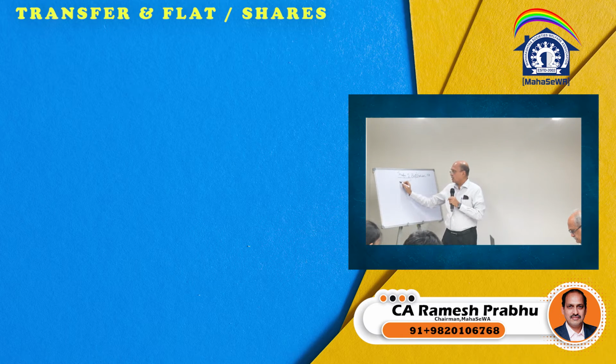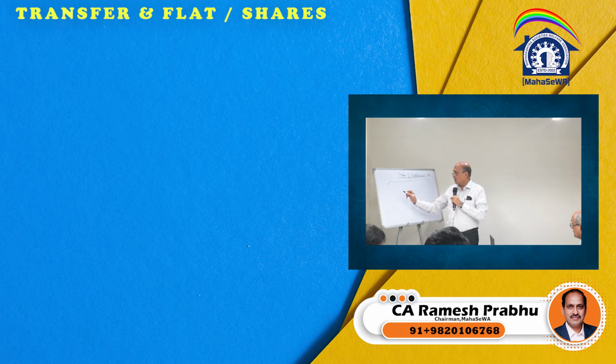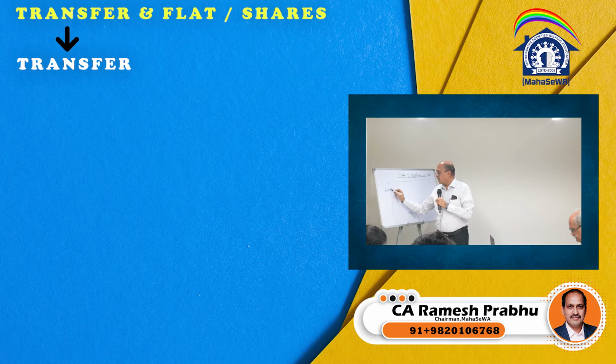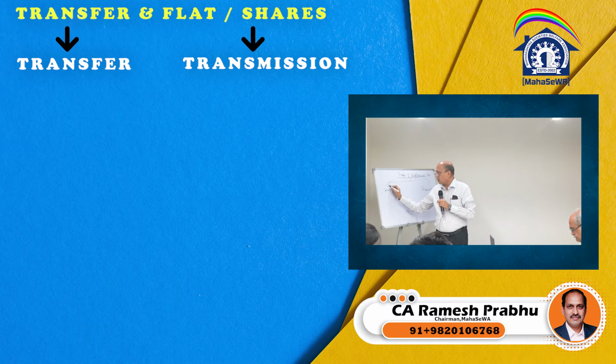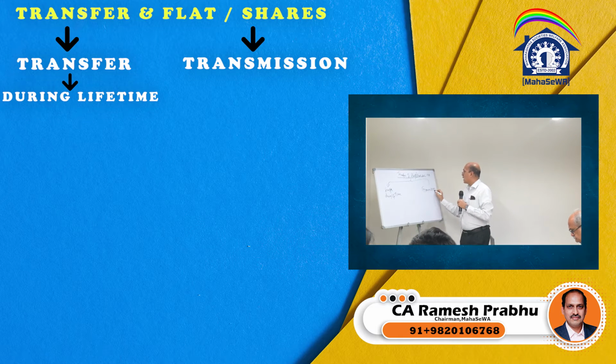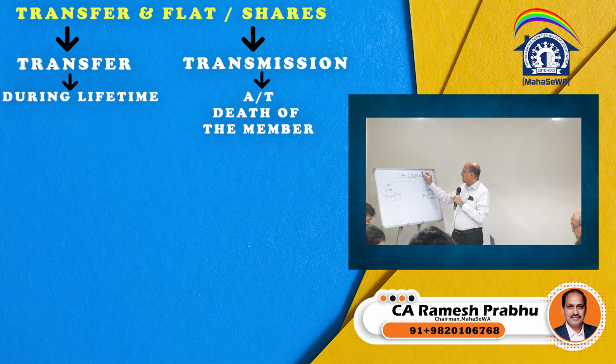So basically there are two methods or two ways of transfer. One we call a transfer and another we call a transmission. Now transfer is always during the life of the member, during lifetime, and transmission is always after the death of the member. When we talk about transfer of shares in a cooperative society, it involves transfer of capital or transfer of right, title, interest of a flat in the society also.